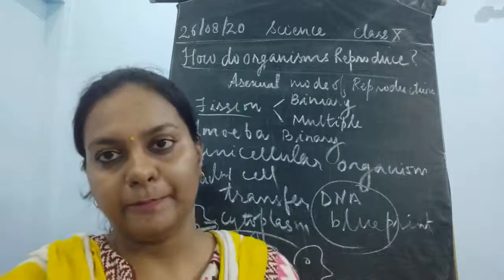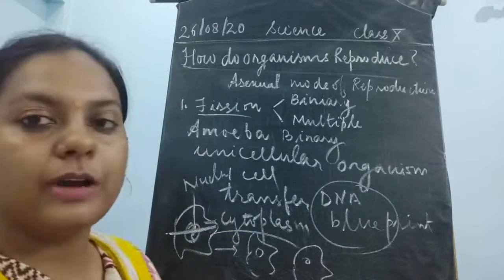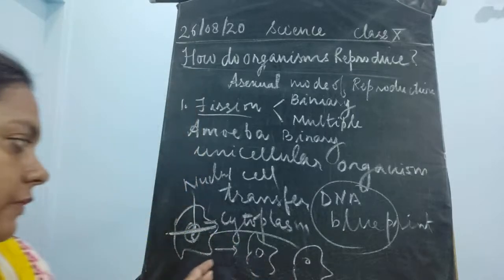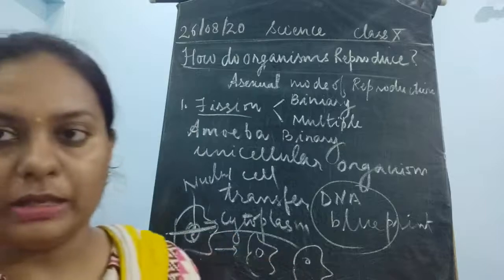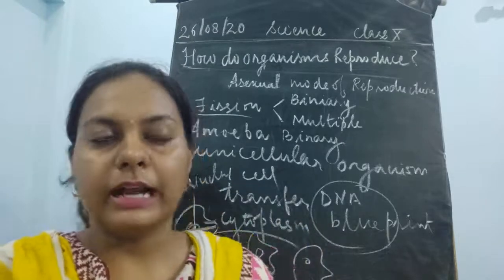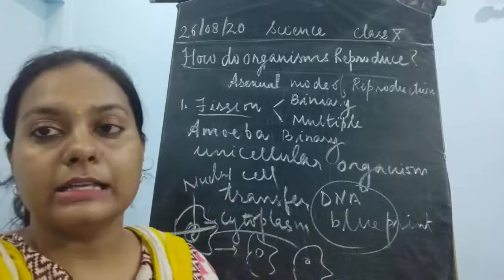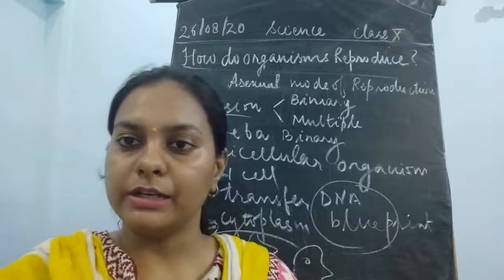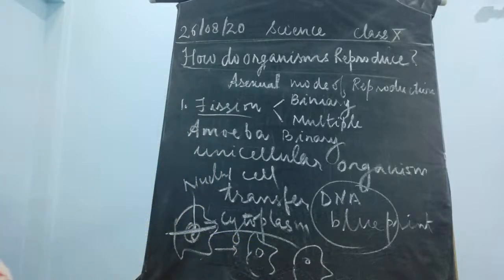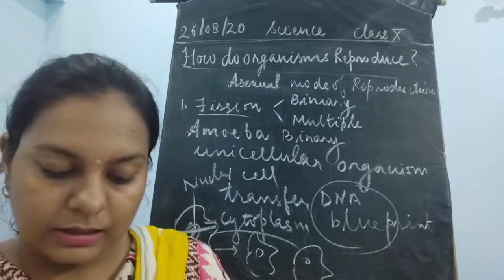Now, this DNA is going to undergo a process of replication, a process of copying, and while copying, a little amount of variation would also occur, but that we can hardly recognize. That is why these daughter nuclei, these daughter cells, are exactly of the similar type.